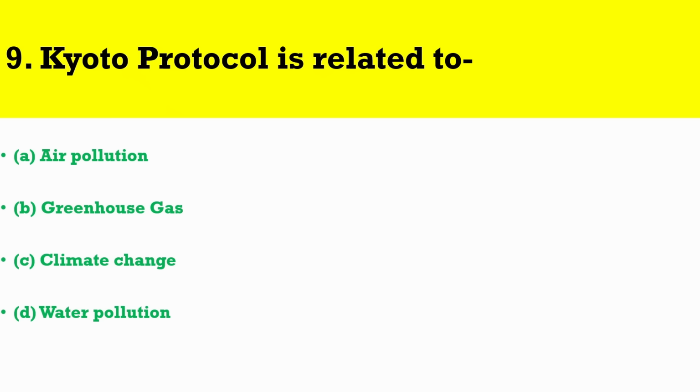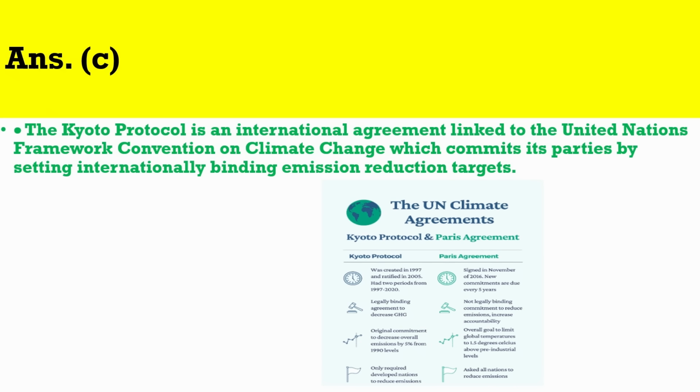Question number 9. Kyoto Protocol is related to. The correct answer is C. The Kyoto Protocol is an international agreement linked to the United Nations Framework Convention on Climate Change, which commits its parties by setting internationally binding emission reduction targets.